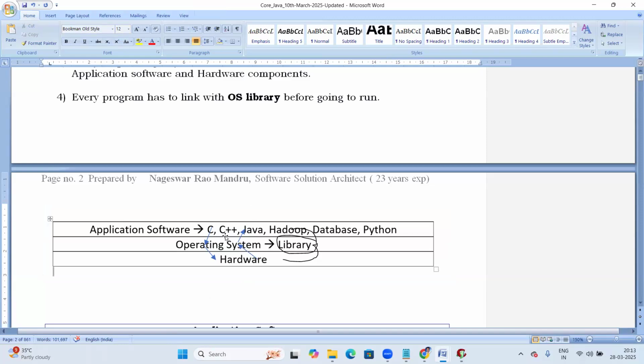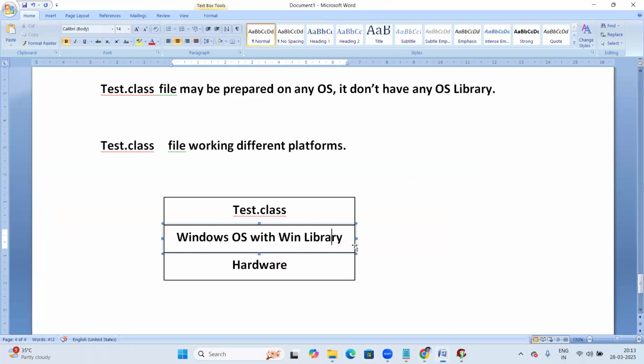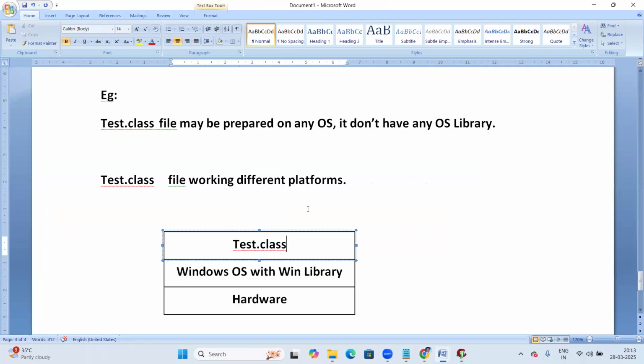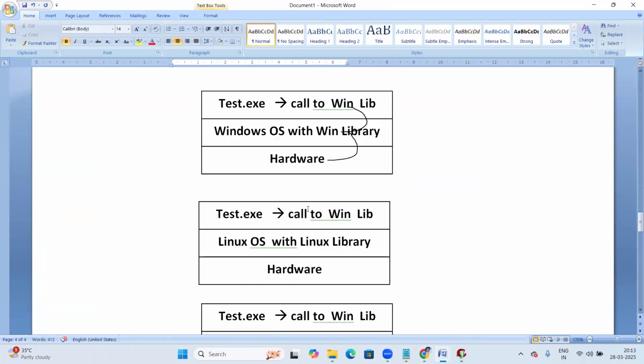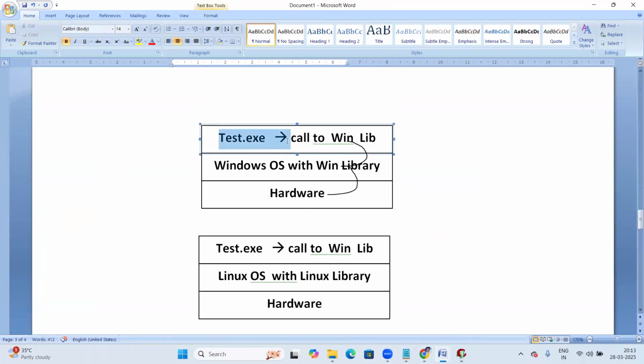So every program has to link with the OS library to communicate with the hardware components, otherwise it cannot. Now come to Java. In case of a C program, at the time of creation of the exe file itself, it is linked. All are linked at the time of creation of the exe file. So it communicates with Windows OS, then executes.